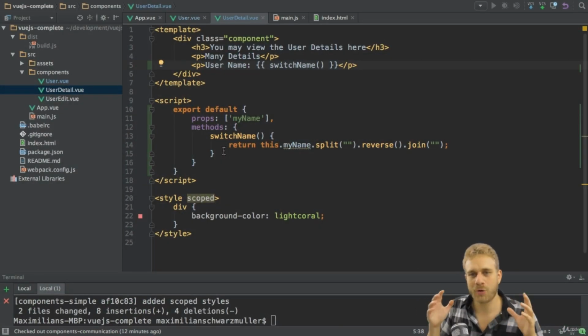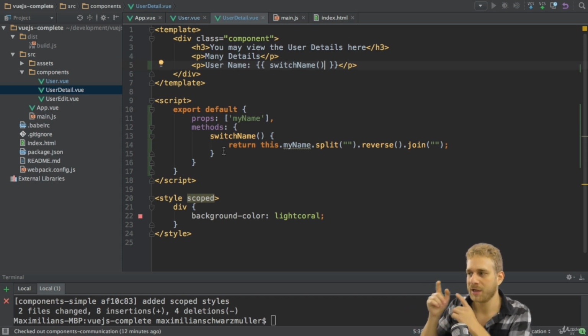Great, so we built our component which uses props to get data from the parent. We can then use it in a function as we do here. Maybe it's a reusable component you want to use in multiple places, and in each place it gets different data, but of course the type of data should always be equal.